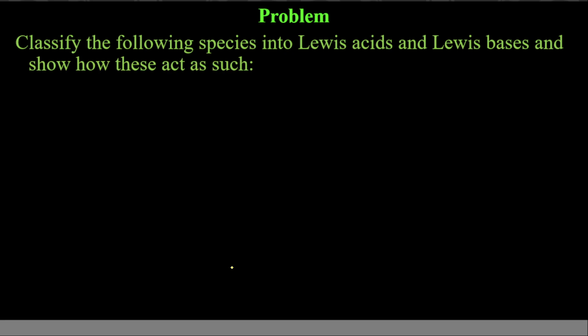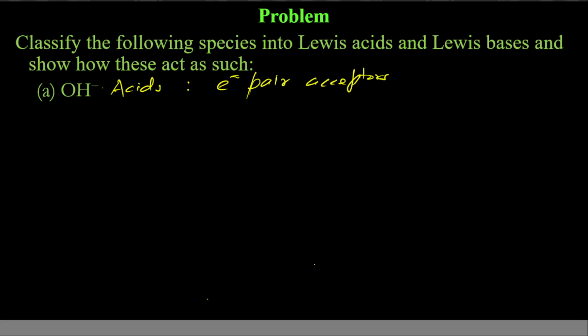Next question, classify the following species into Lewis acid and Lewis base. So you just need to apply the definition. If you are confused, first write the definition. Lewis acids are electron pair acceptors. Bases obviously will be donors, so I'm not writing it. Now consider one by one.